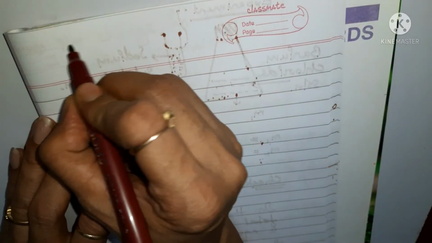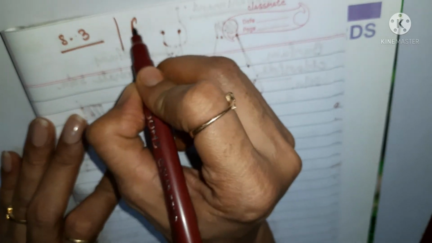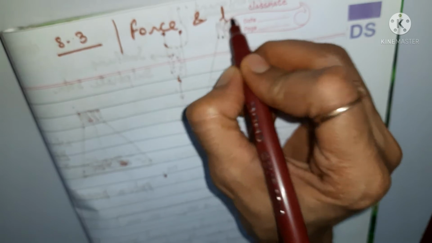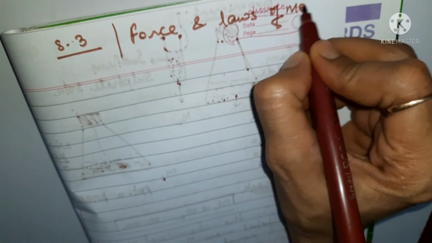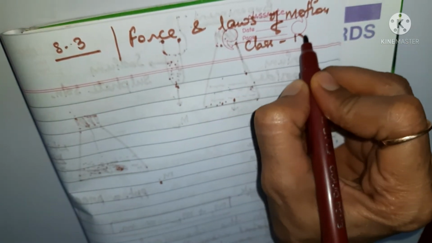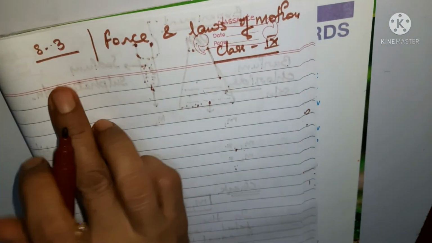Okay, this is session number 3. Force and Laws of Motion is the name of the series which is going on. It is a class 9th chapter which is going on. And this is session number 3, right?